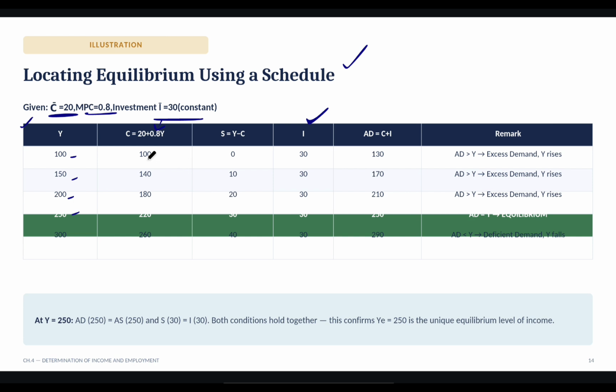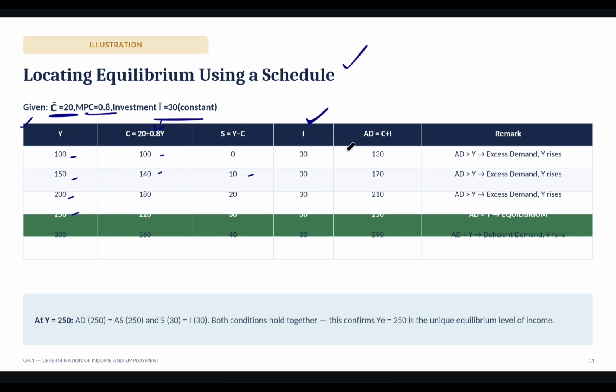So when we put the value of Y in this equation, we will get consumption 100, 140. Got it? And saving is this. How will we calculate saving? We get saving from income minus consumption, for example 150 minus 140, that is 10. Investment is already given, and AD is equal to consumption plus I. Got it?